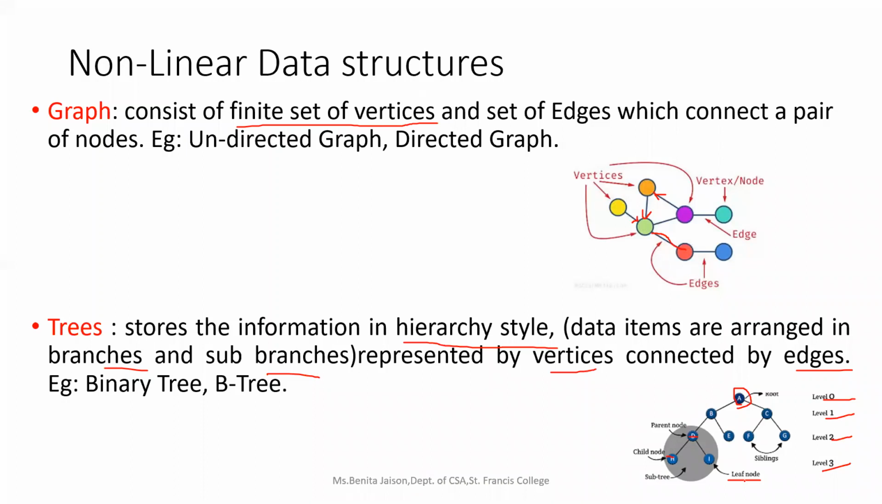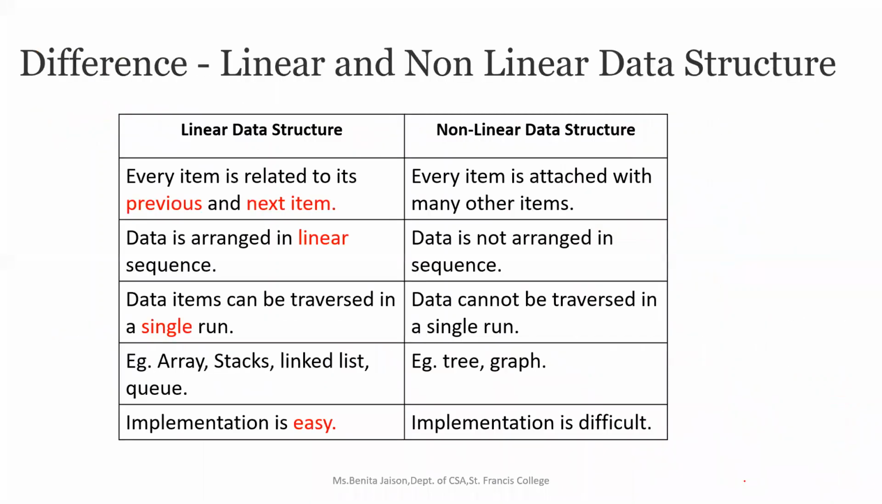So for the sake of classification of data structure, we need to write only the definition of trees. So hope everything is clear now. So we are moving on to the next topic, that is linear and non-linear data structure. What are the basic differences?